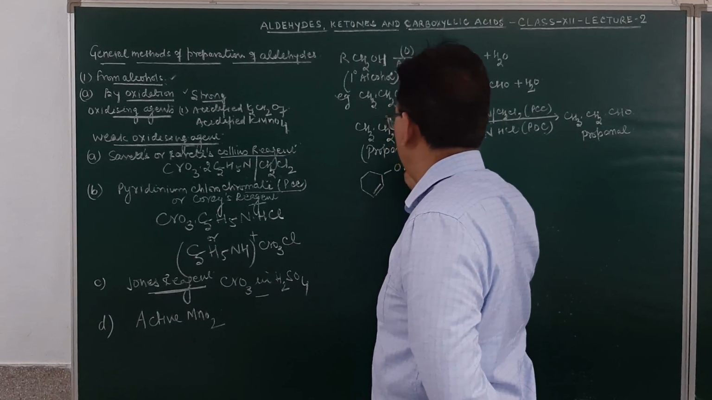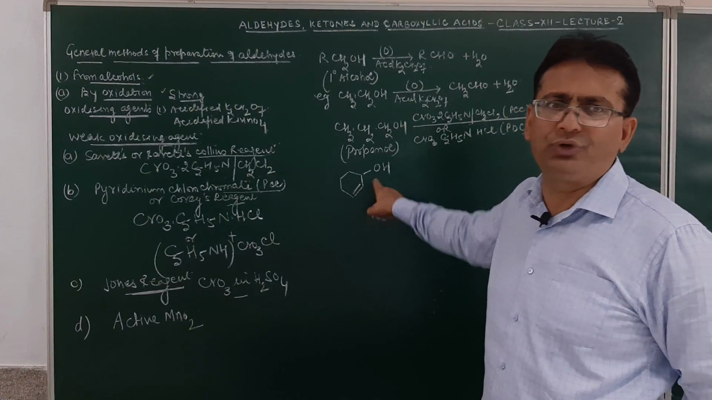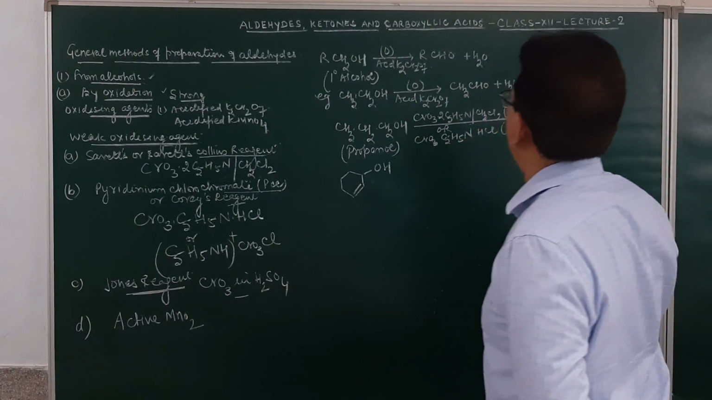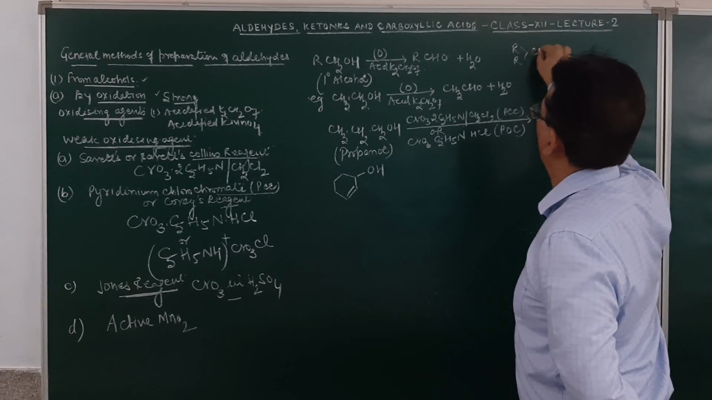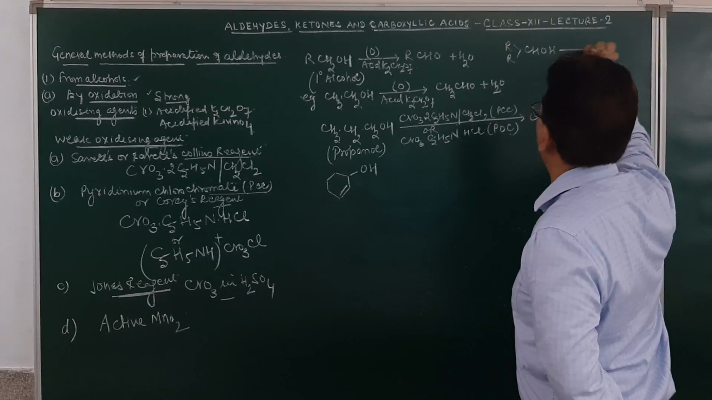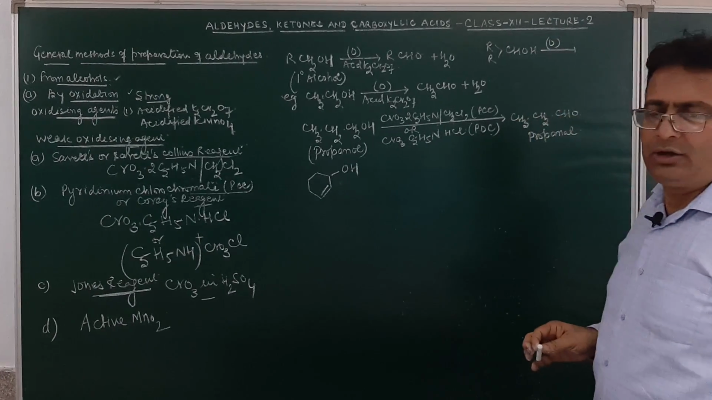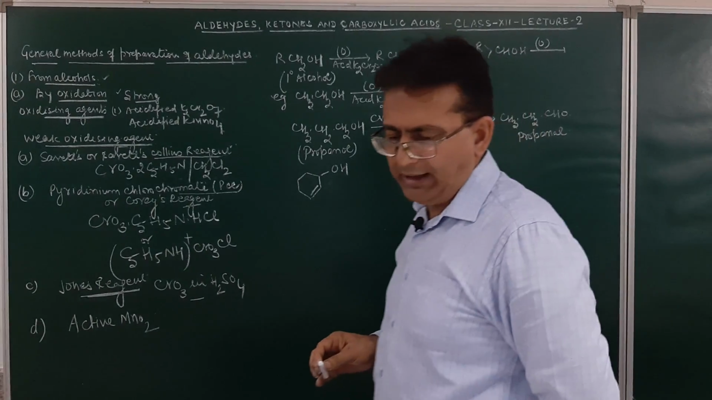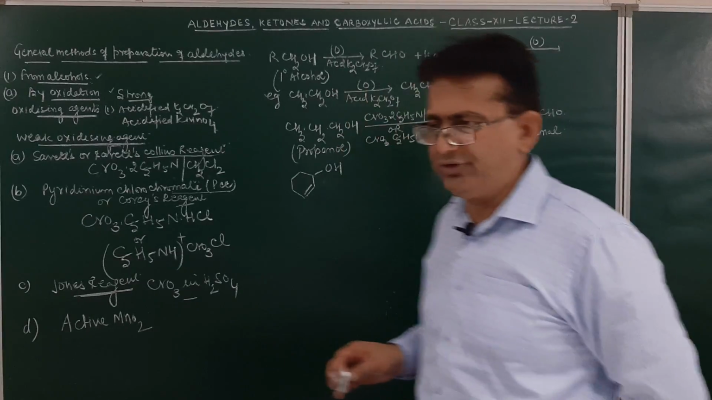You may see over here, this is a secondary alcohol. Secondary alcohol will be oxidized to ketones. We may write down this reaction here also. If you take secondary alcohol, 2-degree alcohol, this on oxidation may result in the formation of a ketone. Of course, the ketones can be obtained by oxidation with a strong oxidizing agent.